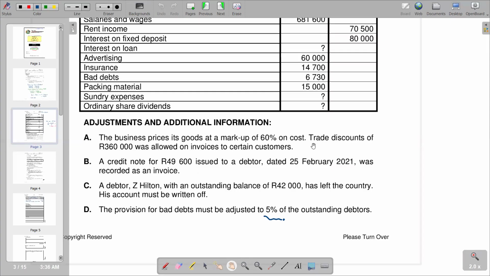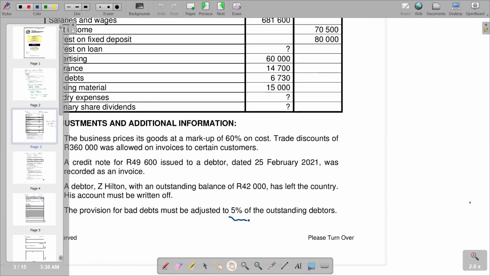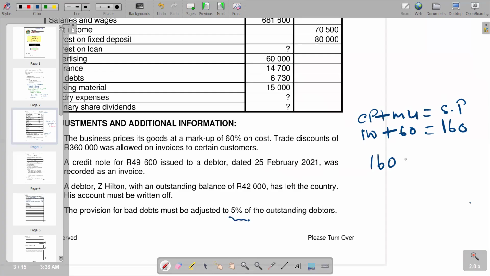So from there, we can now calculate. Remember, when they go back to the trading stock, they go at cost price. So basically, we go back to that calculation, whereby the proportion calculation of the cost price plus markup is equal to our selling price. You know that this is 100, and this is our 60, and this becomes our 160. So we are saying 160 is the selling price, and the cost price is 100.